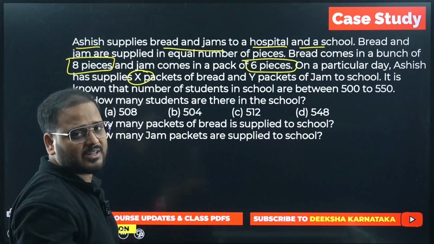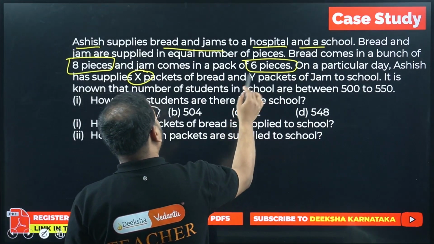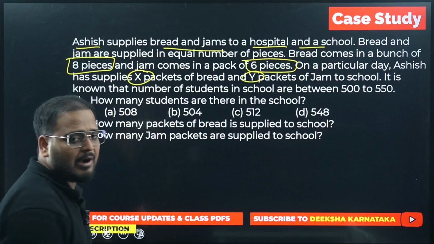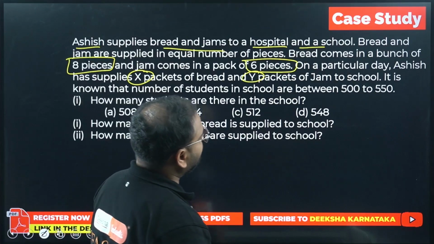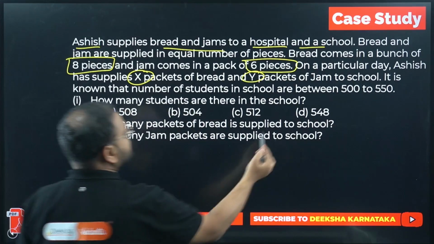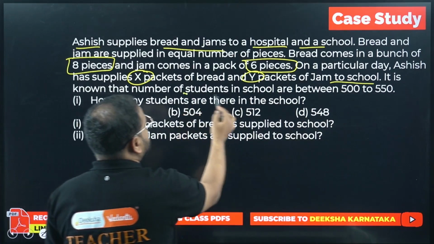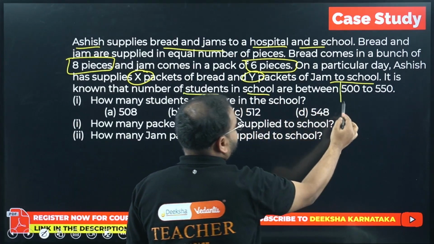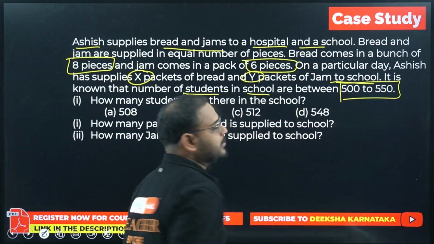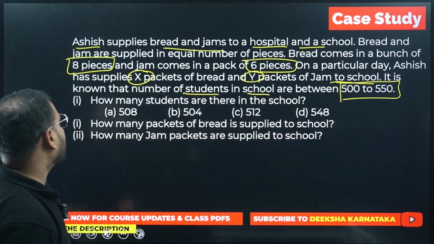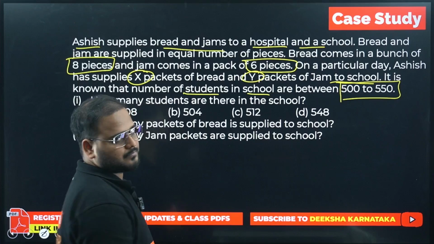Okay. We'll see whether the variable is useful or not. And bread is how many packets of jam? Y packets of jam. Okay. To school. This is for the school only. Okay. It is known that the number of students in the school is between. This is the range of the number of students. Okay. First question. How many students are there in the school?